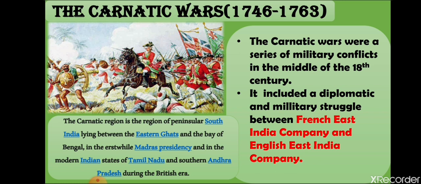Both the French power and the English East India Company were involved. The French sided with opposite groups in Carnatic and Hyderabad. At the outset, the French succeeded in murdering their opponents and placing their supporters on the thrones.